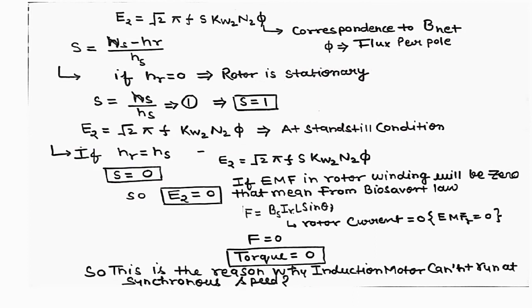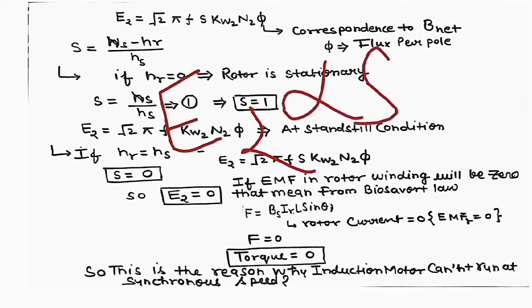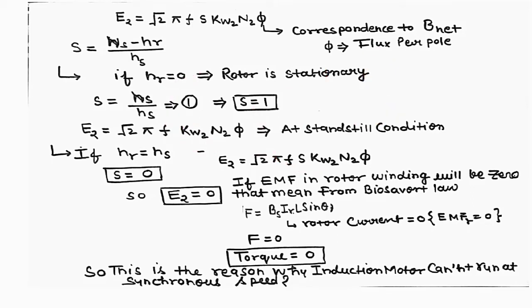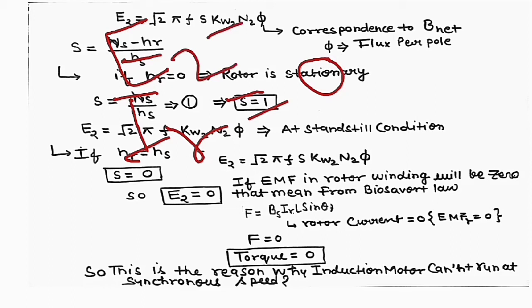So if slip is 0, that means, since E2 is directly proportional to slip, E2, the induced EMF in the secondary winding, or the rotor winding, is also 0. So if EMF in the rotor winding is 0, that means from Biot-Savart law the rotor current is 0. If rotor EMF, or E2, is 0, the rotor current is 0. Rotor current is 0, that means force, through Biot-Savart law, we know